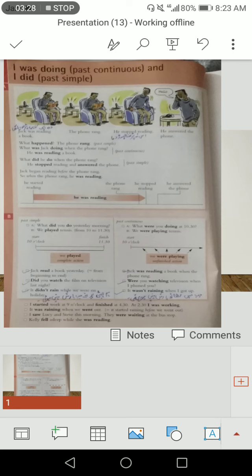So now in past continuous tense, the action was going on. So in the past, it becomes past continuous tense. Like, what were you doing at 10:30? We were playing tennis. In a simple way, past simple is a complete action. Past continuous is unfinished, like it's going on now. It is happening. Jack was reading a book when the phone rang.